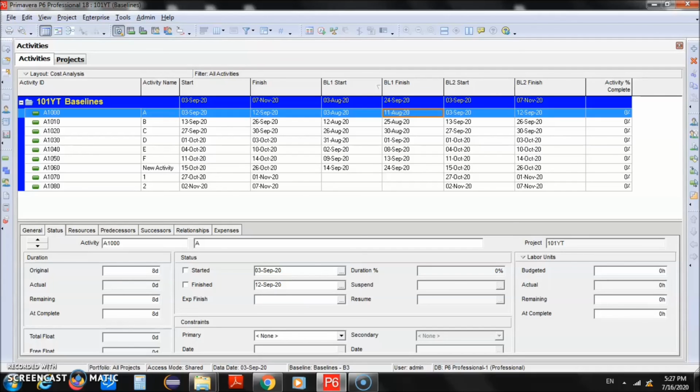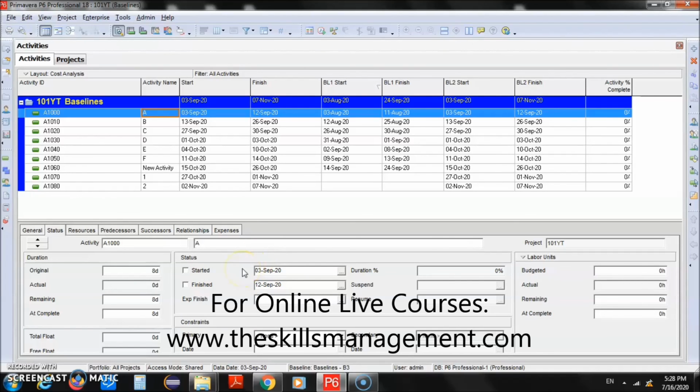And once you will start the execution later on, so for example, later on you want to start the execution of the project, so you will select activity A, and from the status tab you'll just select on which date the activity A actually started, and you will have to check that it is actually started. And then once it is actually finished, so you'll have to check this finish button, and you will have to select the actual finish date as well. Okay. But again, the execution part I have already done in one of my previous videos, so you can watch that video to get more idea of how to do the execution of the project.